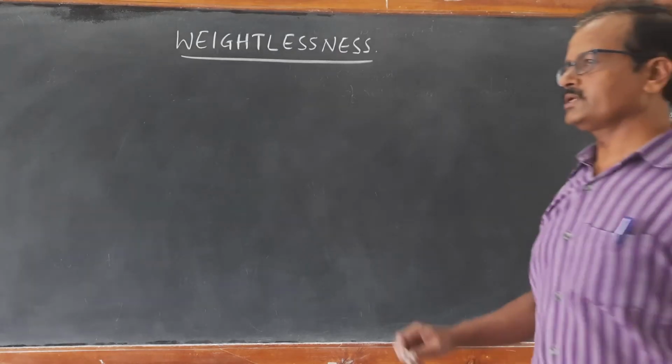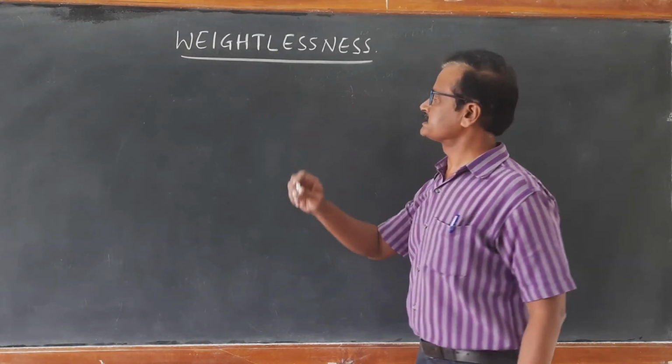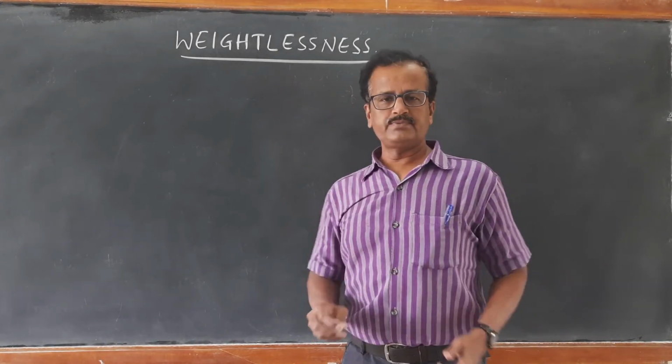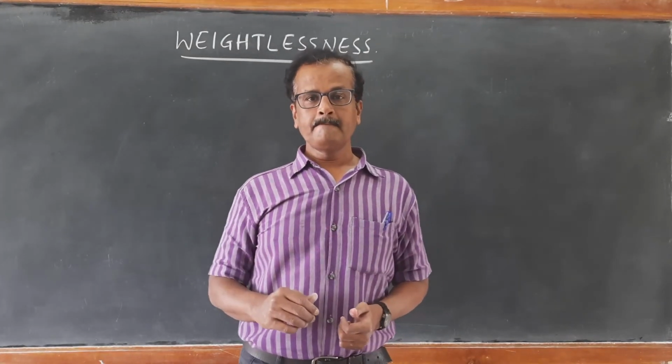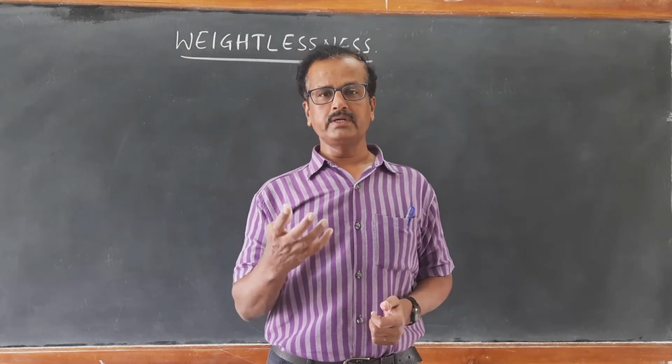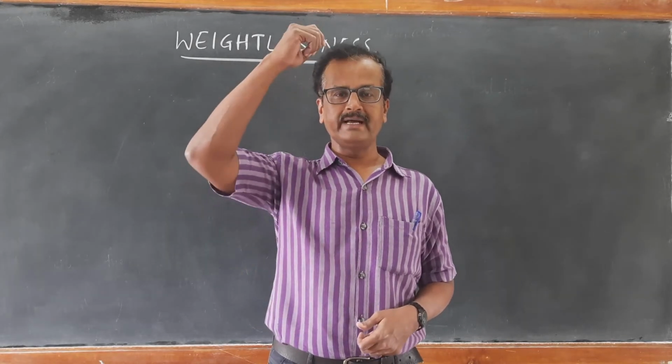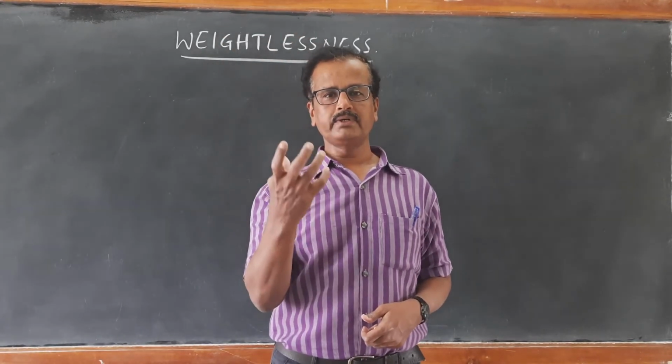Now we have reached the last concept, that is weightlessness. What is weightlessness? We have discussed it earlier also. Now consider, we are weighing a particular object with the help of a spring balance. One particular load is there.